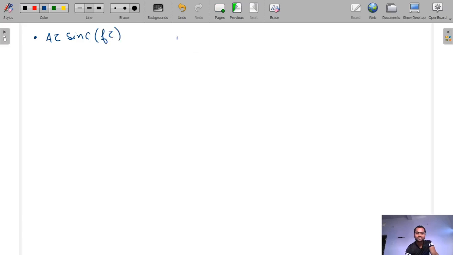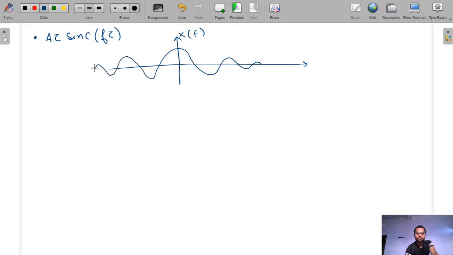On the frequency axis, the magnitude at f equal to 0 is A tau, and f is multiplied with tau, so the zeros come at multiples of 1 by tau, because if f tau is an integer then it will be 0.